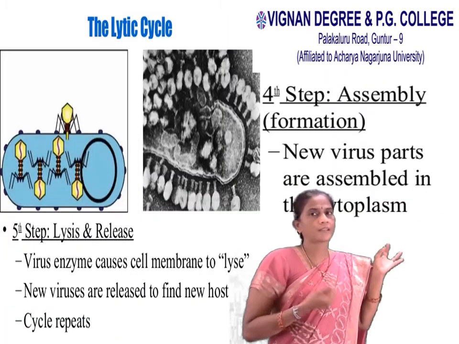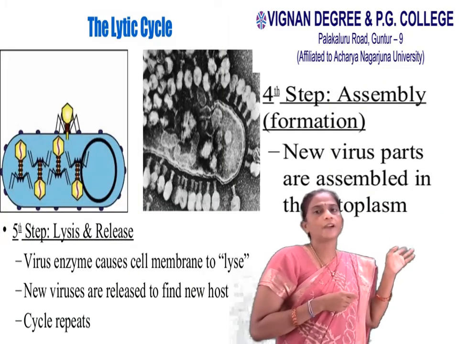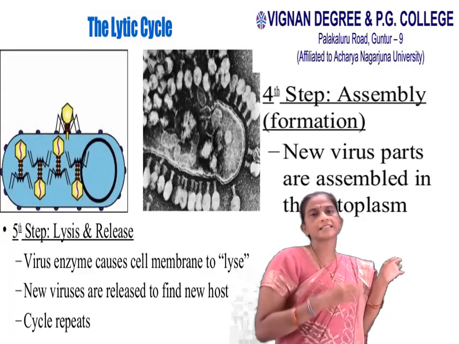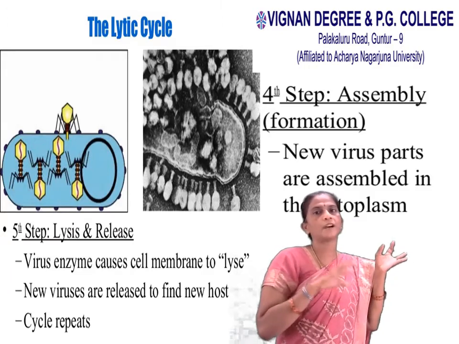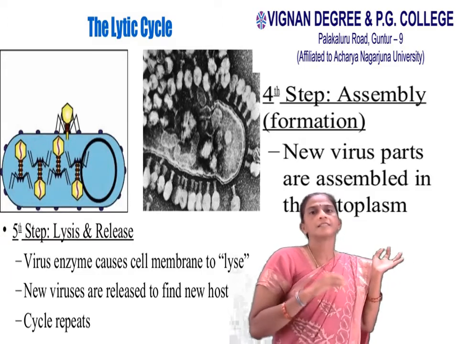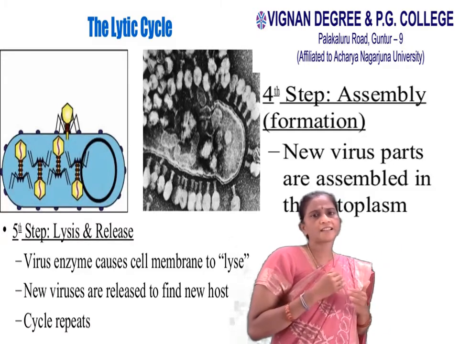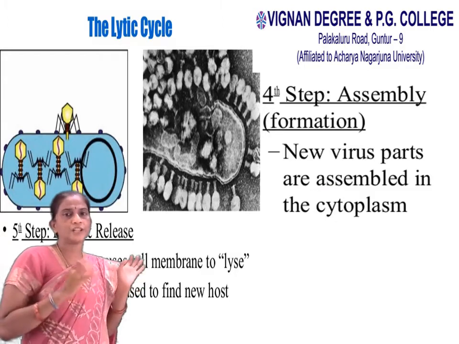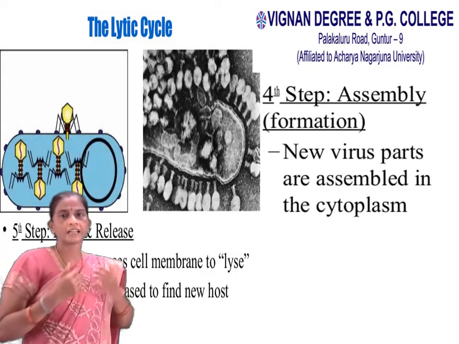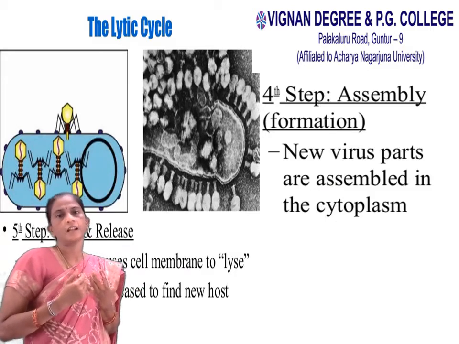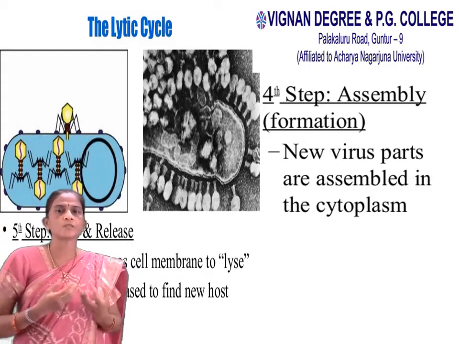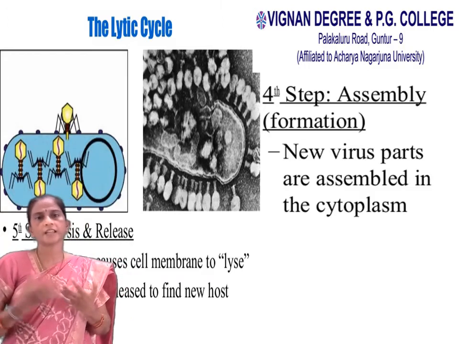Next, the fourth step is assembly. All the new viral parts are assembled in the cytoplasm. So, the final step is lysis. The newly formed phages are released from the infected cell, and they can go and infect new host cells.